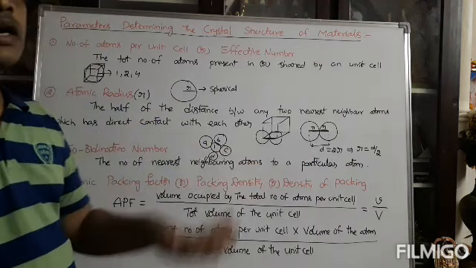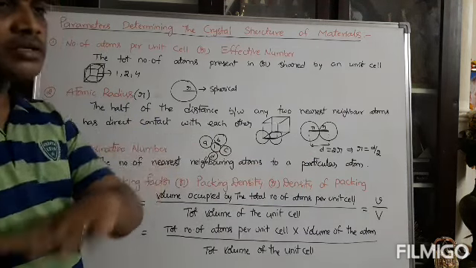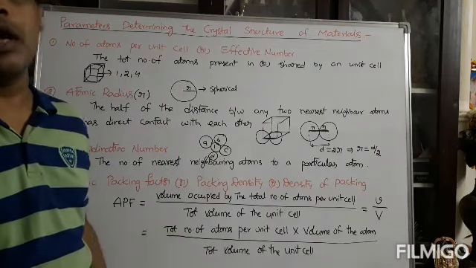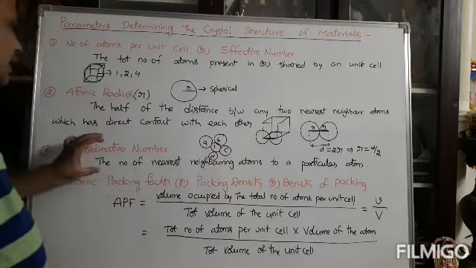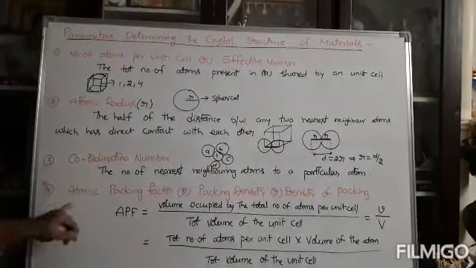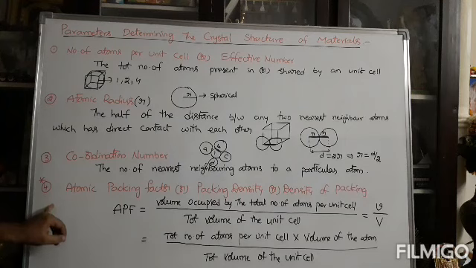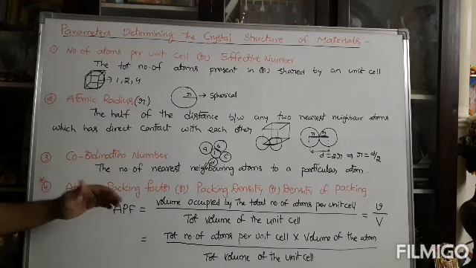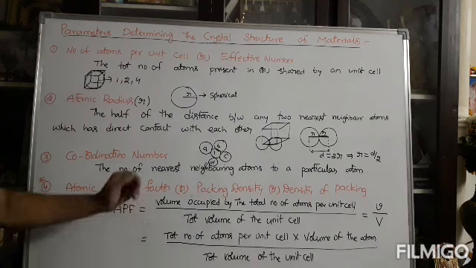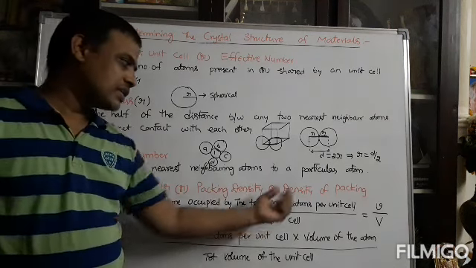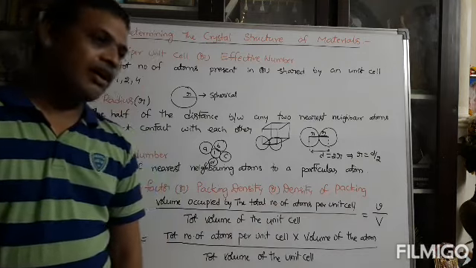You can take any atom. That surrounding number is nothing but friends, you can take them as the best friends. That number of best friends can be called the coordination number. After that, the fourth one is very, very important. This is also a major topic in SSP. That is the atomic packing factor, sometimes called packing density, sometimes called density of packing.